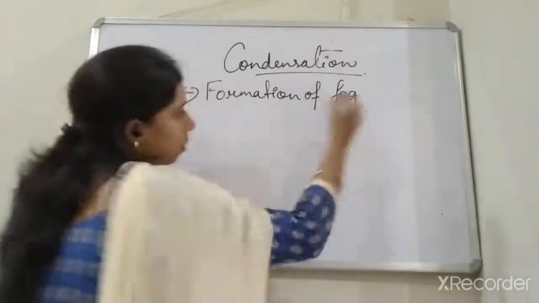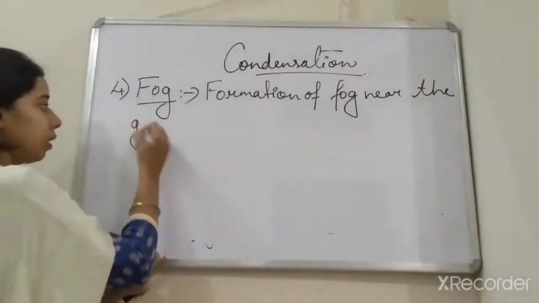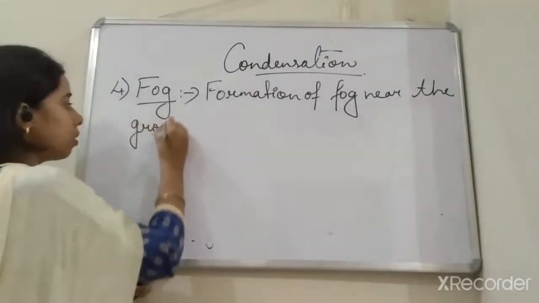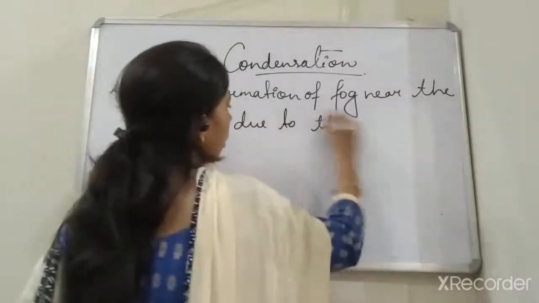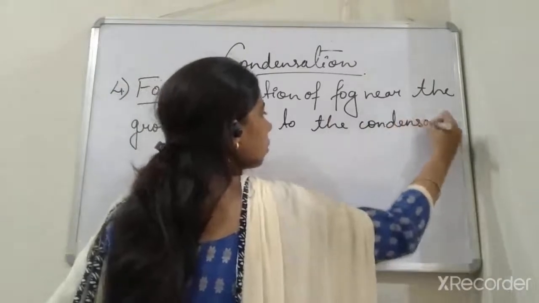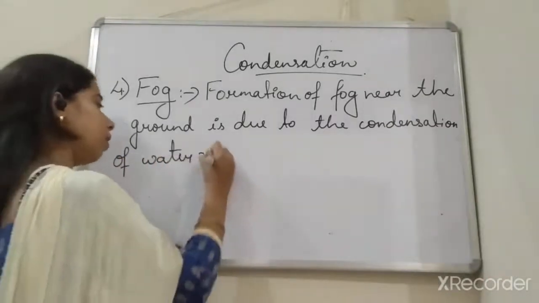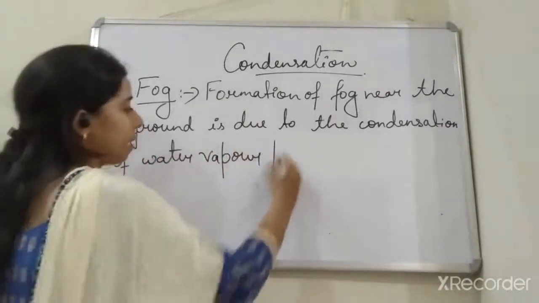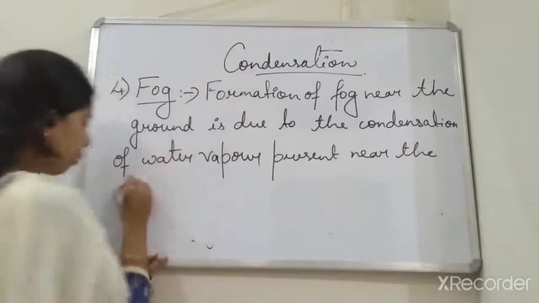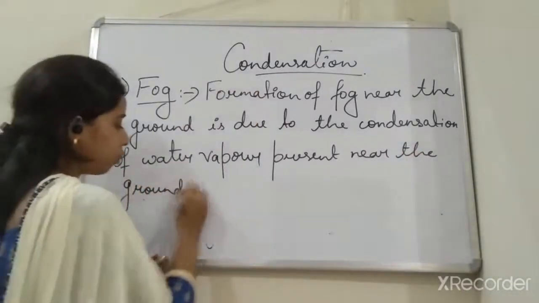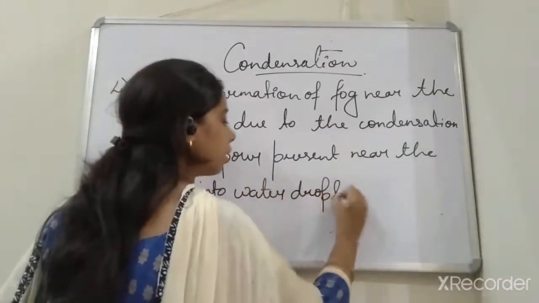So we can say that the formation of fog near the surface of the earth, near the ground, is due to the condensation of water vapor present near the ground into water droplets or water aerosols.